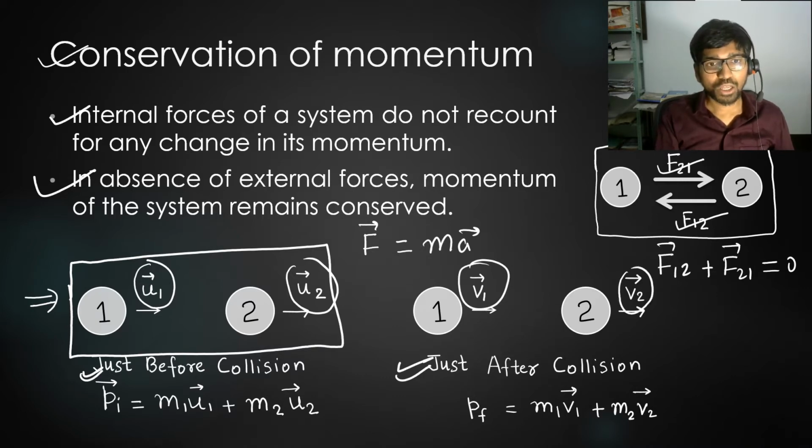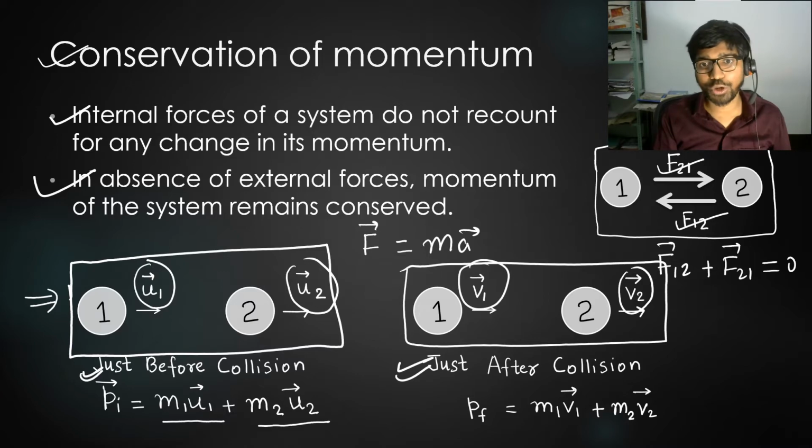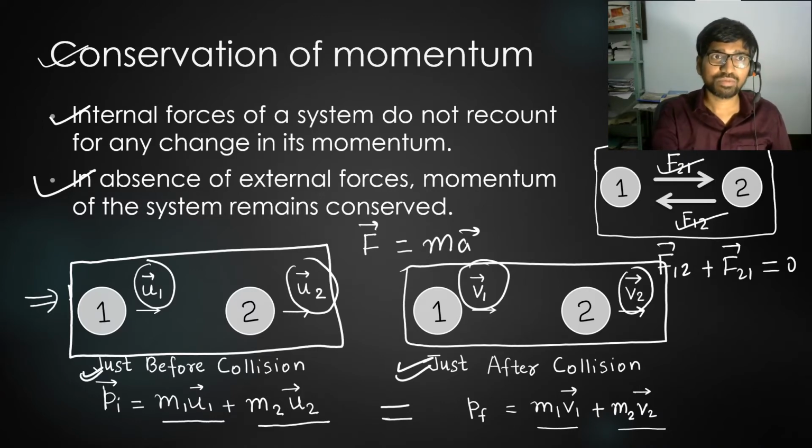We can write the initial momentum of the system just before the collision as m1 u1 plus m2 u2, and their final momentum just after the collision containing both the particles is going to be m1 v1 plus m2 v2. Then by conservation of momentum, we can say that initial momentum is going to be the same as final momentum. Okay, let's move to the next slide.